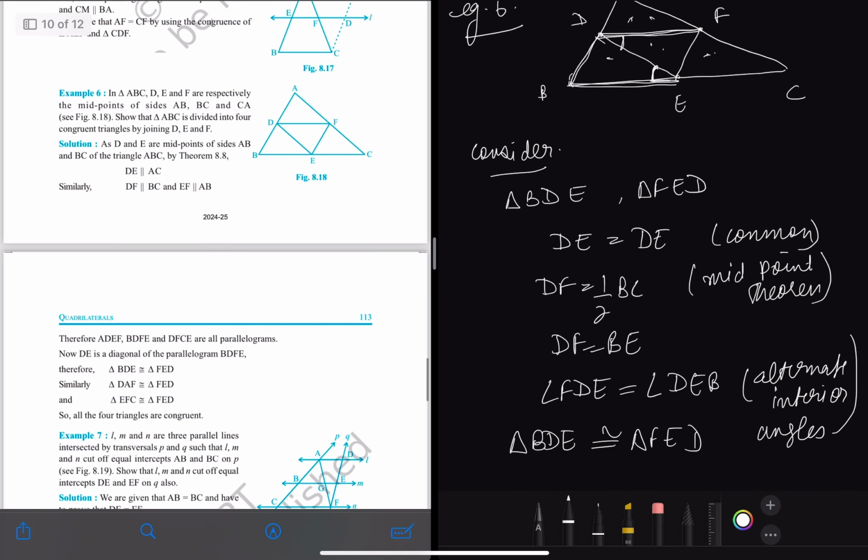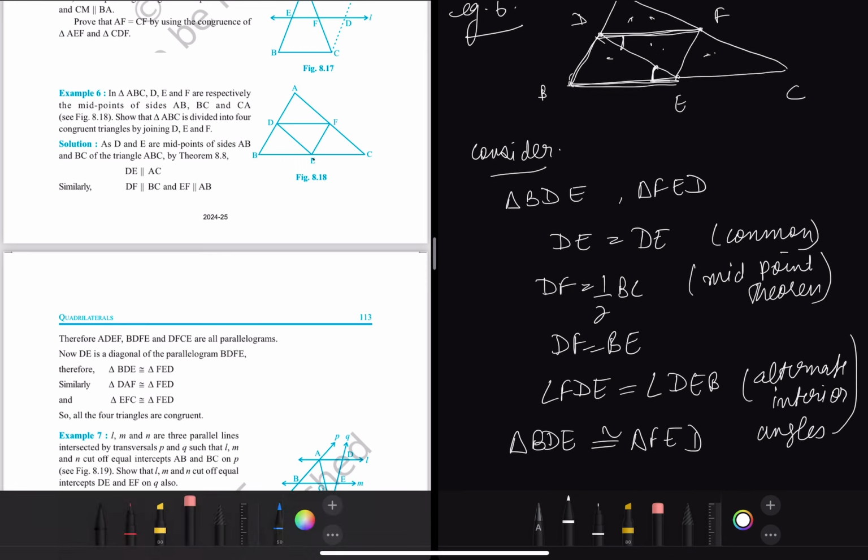But see how they have done this. They have simply said that by midpoint theorem we know that DE is parallel to AC, DF is parallel to BC, EF is parallel to AB. Hence ADEF, BDFE and DFCE form parallelograms.